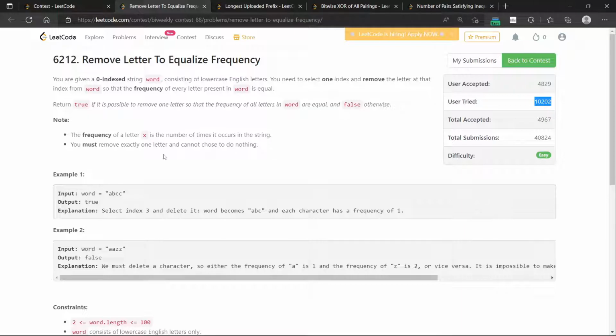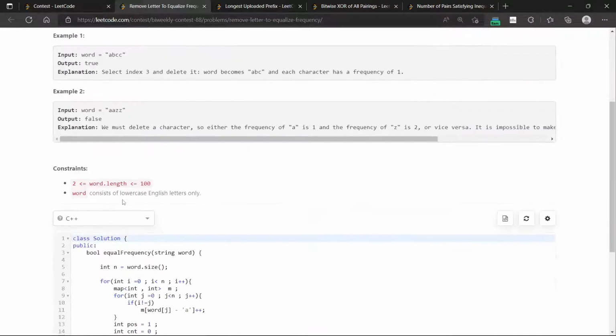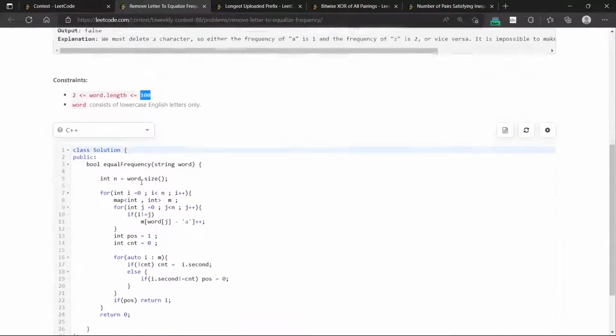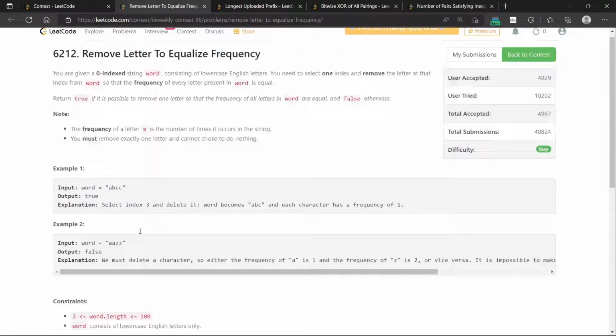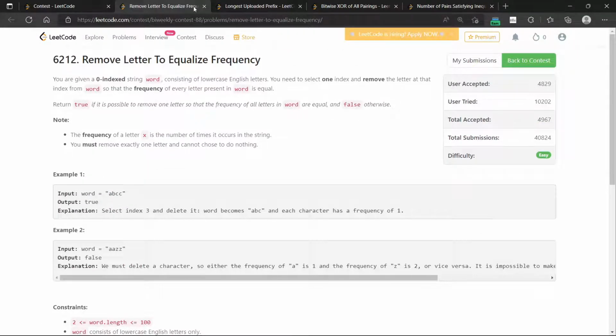So the first problem says that we are given a word and we have to remove one character from it, and we need to find out if we can make it such that the frequency of all the characters is the same. And the word's length is 100. So we can just brute force on this one. What I did is I stored the frequency of every string such that I omitted the ith character of it. After you store the frequency, you just count whether the frequency of every element in the map is the same or not. If we find just one occurrence of it, we return one, else we return zero. So this was a pretty easy one.